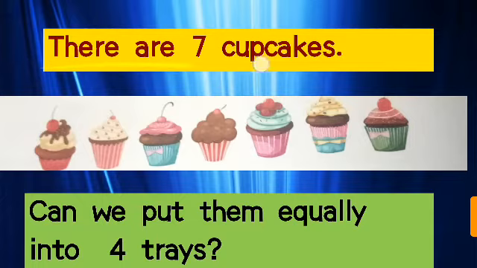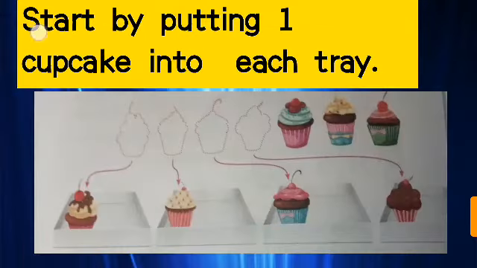There are 7 cupcakes. 1, 2, 3, 4, 5, 6, 7. Can we put them equally into 4 trays? Previously we have just observed one video for this. Let's see how we do this.